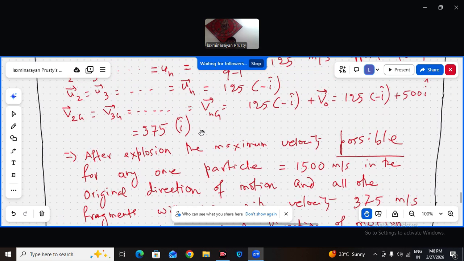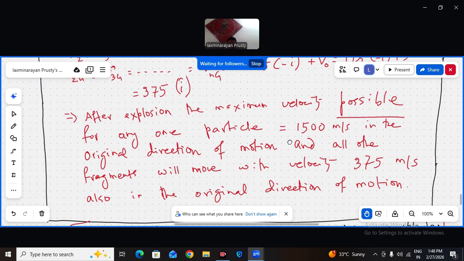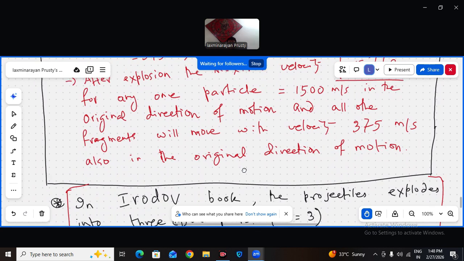The only one, the maximum possible velocity 1500 meter per second, that is one. The others are moving at 375 meter per second. So that's what I read. But all in the original direction of motion.